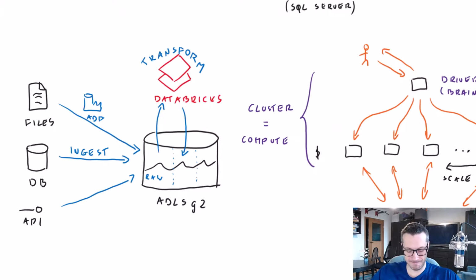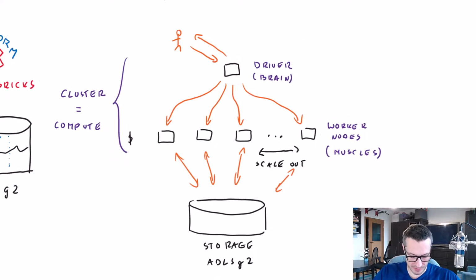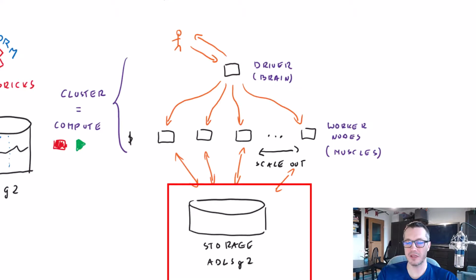Which means that if we go back to our cluster, we can stop it and we can start it whenever needed, right? And because we have this separation of compute from storage, we can safely stop our cluster and the data will be still there, because data is stored separately on a data lake.